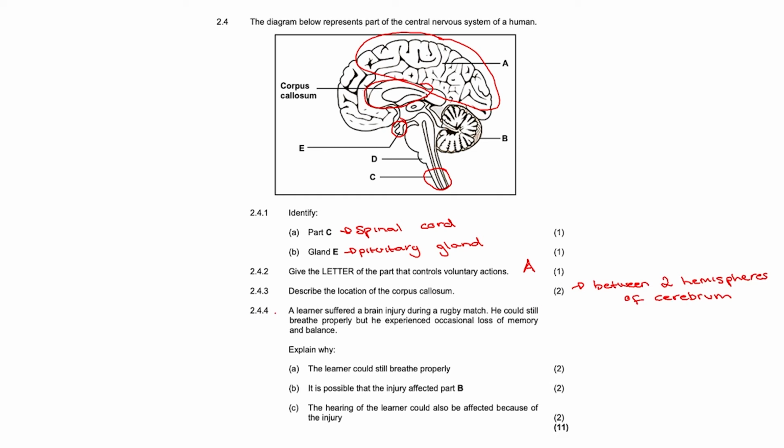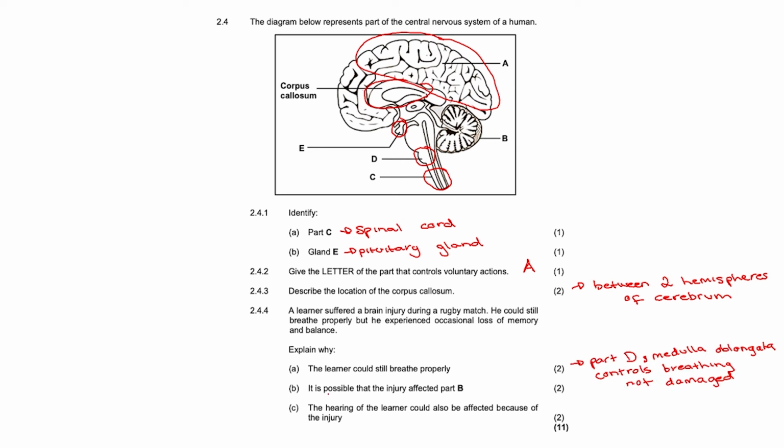Question 2.4.4. A learner suffered a brain injury during a rugby match. He could still breathe properly, but he experienced occasional loss of memory and balance. Explain why. A. The learner could still breathe properly. The learner could still breathe properly as part D, being the medulla oblongata, was not damaged. Since the medulla oblongata controls breathing, by it not being damaged, he will still be able to breathe properly.